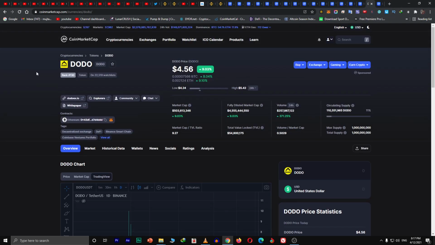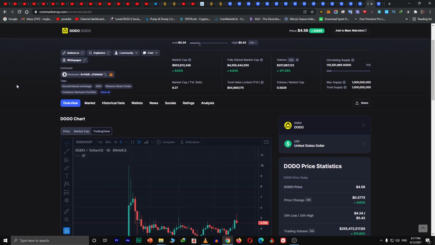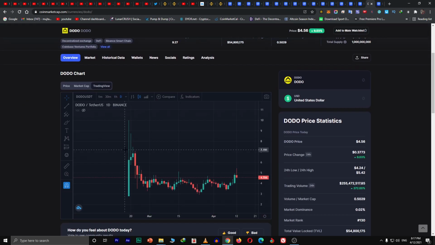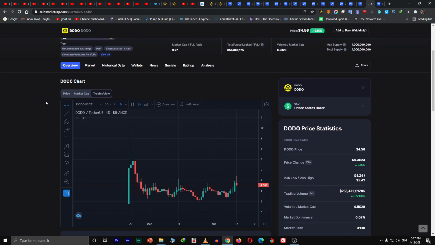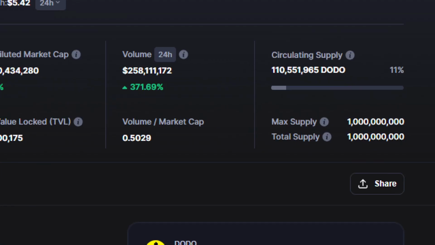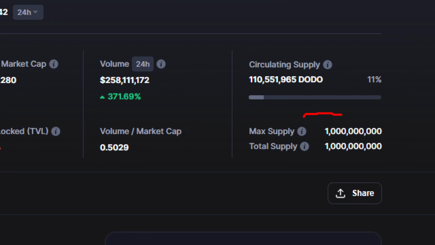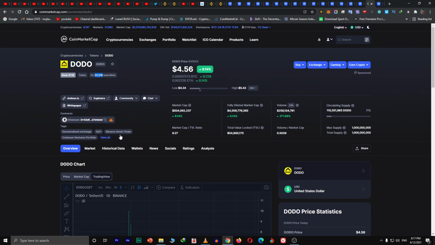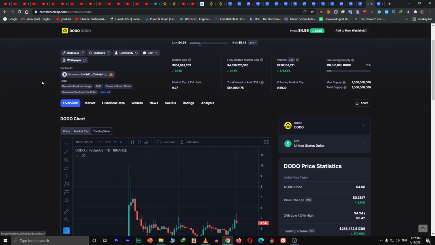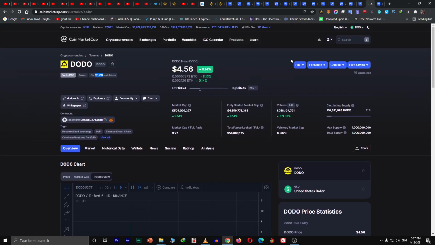So next up we got DODO, the famous one. This itself is like an exchange coin, so this project is very good, and it only launched on 19th of February. And you can see the fluctuations. You see the supply is too much, supply is way bigger. Here we can break the rules. Why? 1 billion, or 1,000 million, is the supply, but due to which this is an exchange, like the BNB. You can see the BNB.